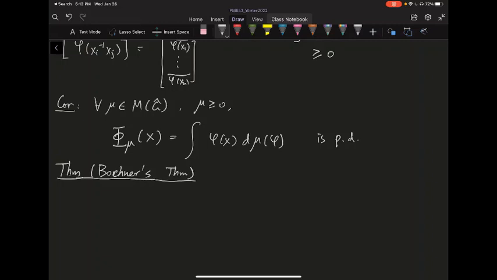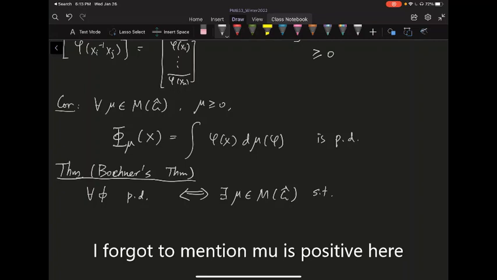All right, so it's essentially the converse of this corollary. For every function phi on a group, it's positive definite if and only if I can find a mu inside M of G hat so that phi is equal to this formula, big phi of mu. Okay, so in other words, phi of x is given by an integral of these characters, d mu of phi. Okay, so this is the idea or the motivation behind Bochner's theorem.